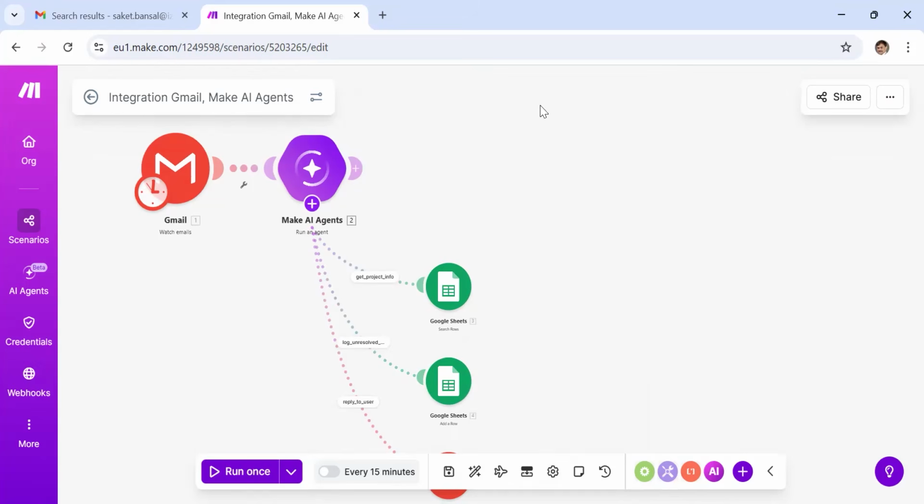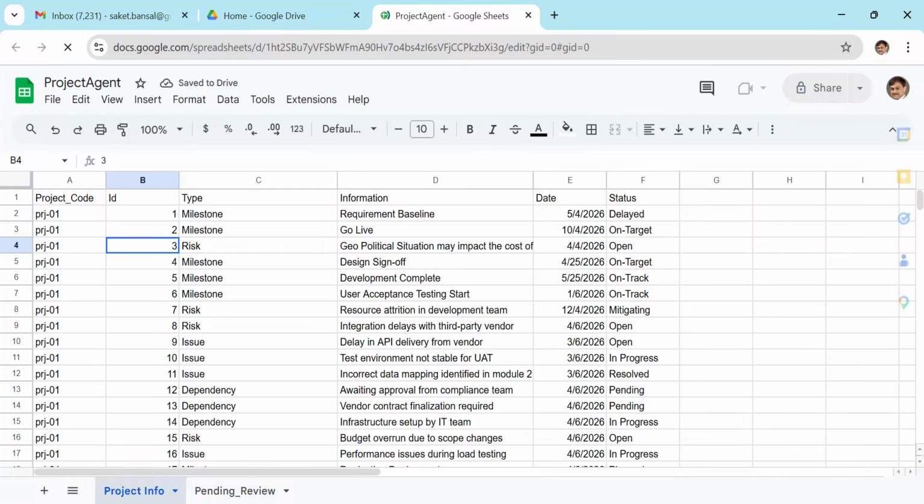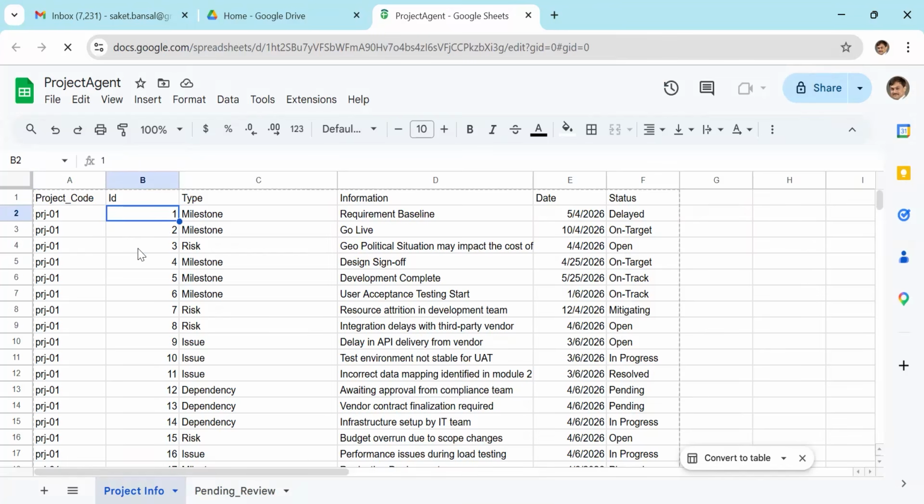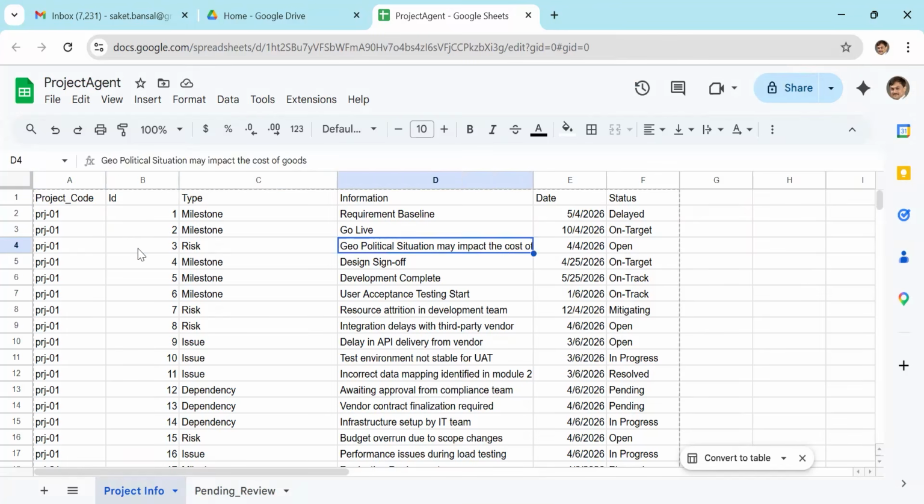Let me show you my Google Sheet, because this is also a part of our system. I do have some data from yesterday's experiments, but you can probably see something to relate to. So this is my Google Sheet. I created pretty simple data: a project code, ID, type of information, milestone, risk, issues, some dates, some status, delayed and all.